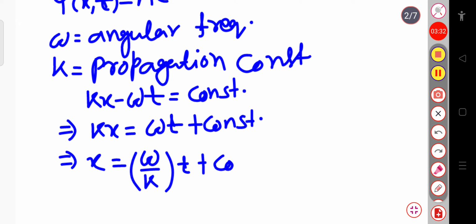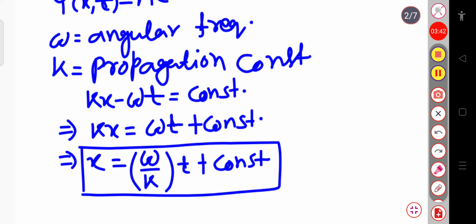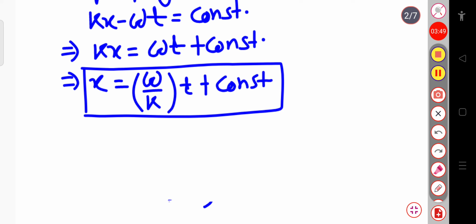This x will represent the position of the point with which the wave is associated. Now, if I take the derivative with respect to time, then dx by dt will be equal to omega by k, because dt by dt will get cancelled.